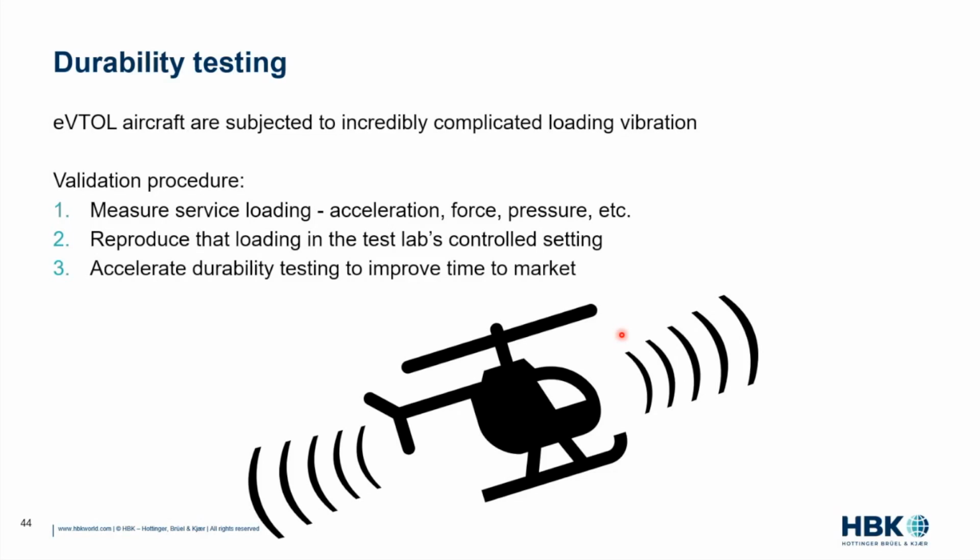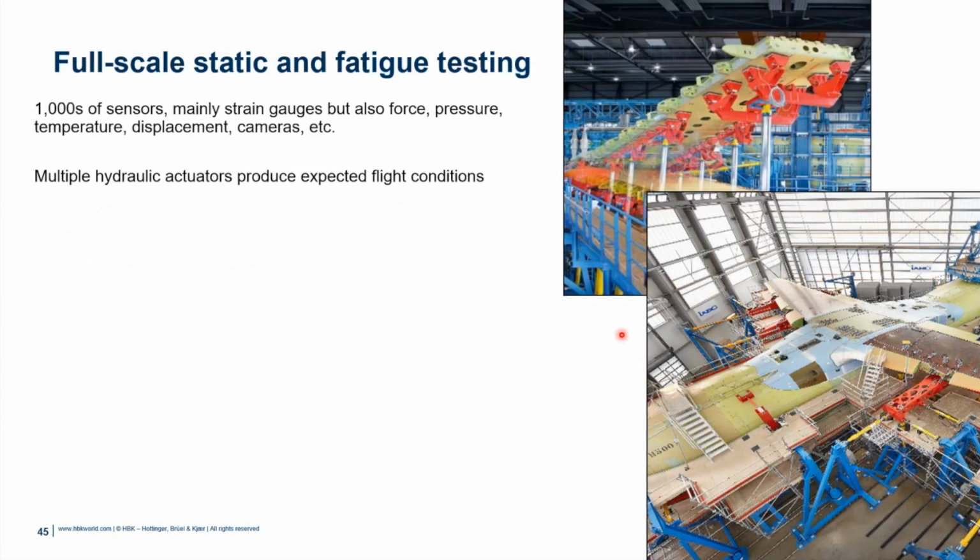Okay, so we can accelerate that testing loop. Realistically, what these tests look like is kind of what you're seeing here. Lots of servo hydraulic actuators that are used to replicate, say, the aerodynamic loading or vibration loading on different parts of the airframe. We're looking at an airframe test here. We'll talk about component level, smaller stuff in just a minute, which is important because these days, we have batteries that are subjected to vibration. We don't want that to fail. We have inverters, we have heat exchangers, we have all this eVTOL specific stuff that we now need to think about the durability of, not just the airframe.